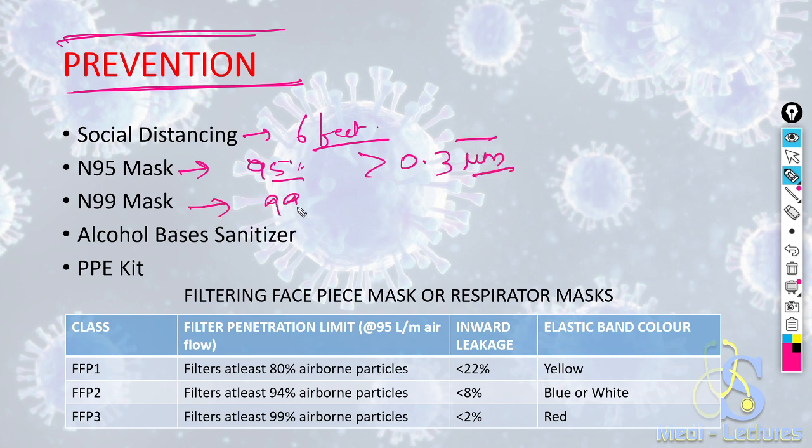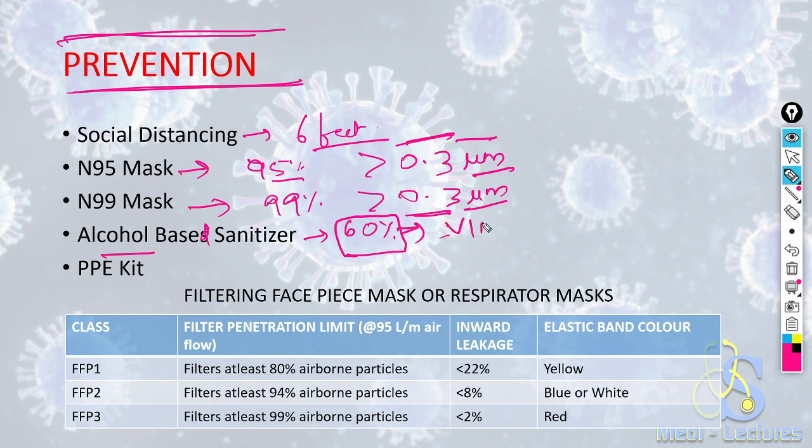N99 mask filters 99% of particles of more than 0.3 micron size. This is very important that it filters particles above 0.3 micron. Alcohol based sanitizers should contain at least 60% alcohol for prevention against COVID. 60% alcohol is virucidal. PPE kit with proper gown, gloves, mask, shoe cover, goggles should be there.